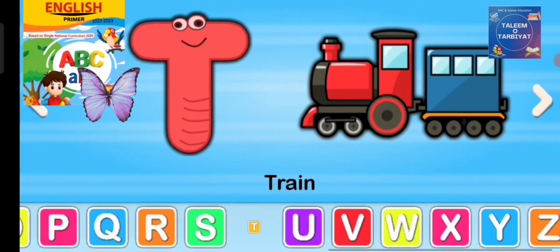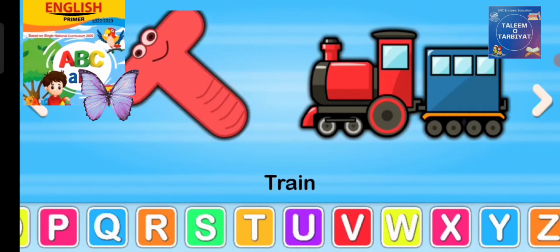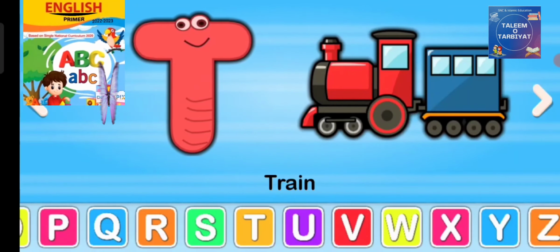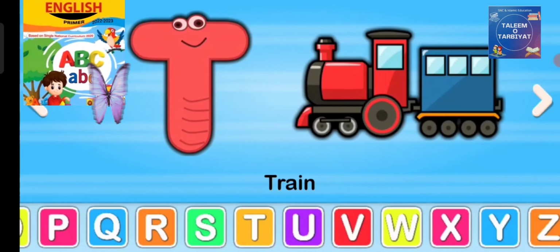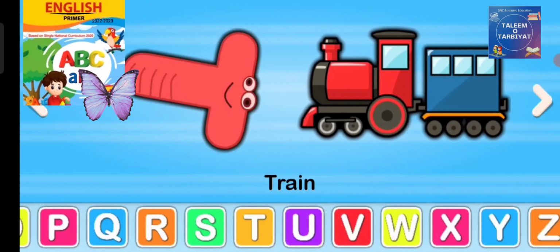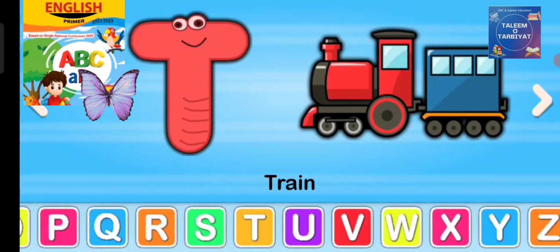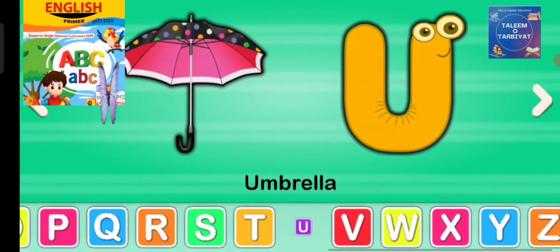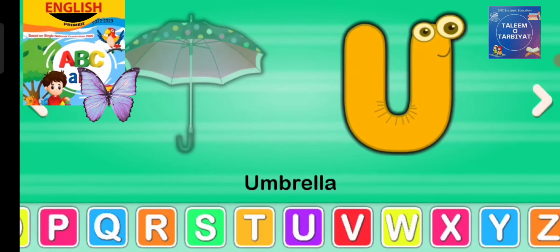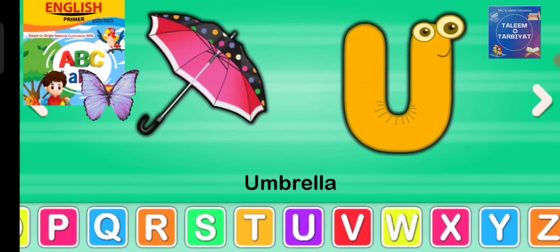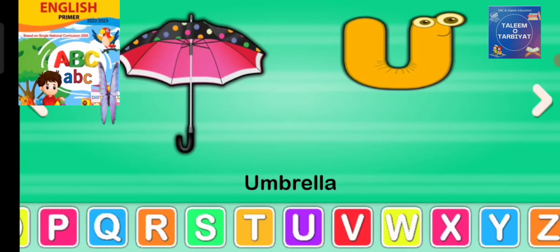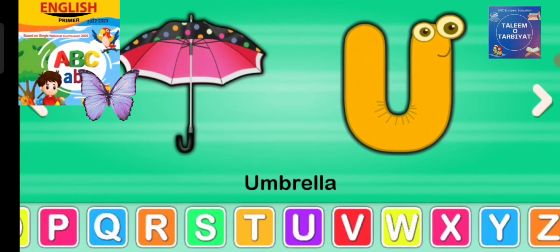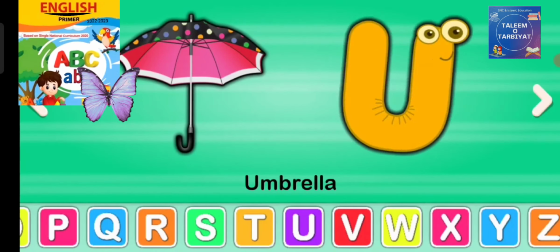What comes after S? T. T, train. What is the sound of T? What is the ending sound of this word train? N. Now what comes after T? U. U is for umbrella. U-M-B-R-E-L-L-A. Umbrella. What comes after U?